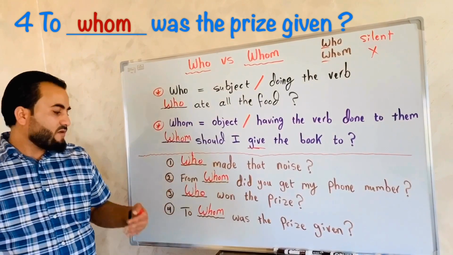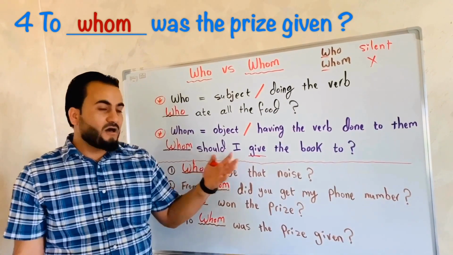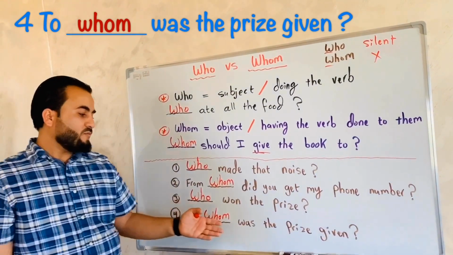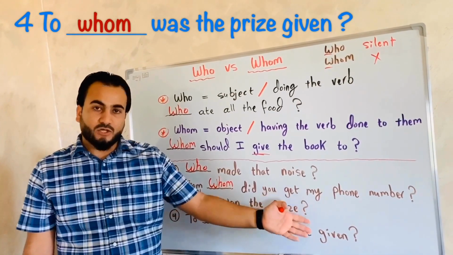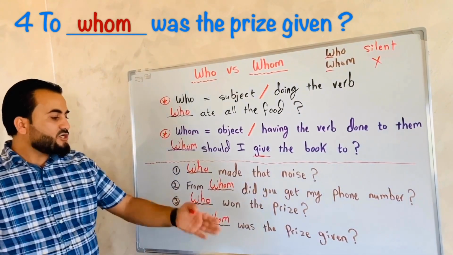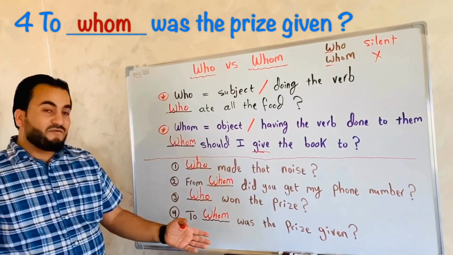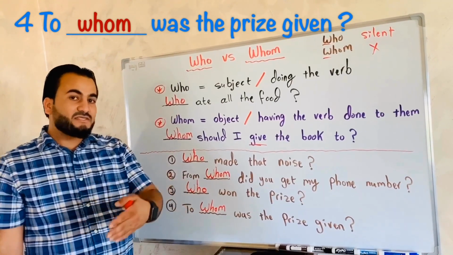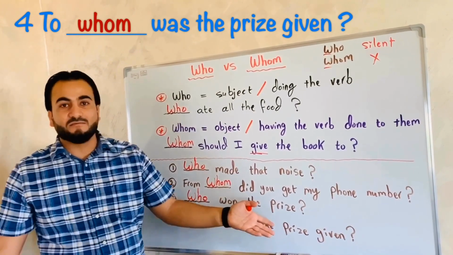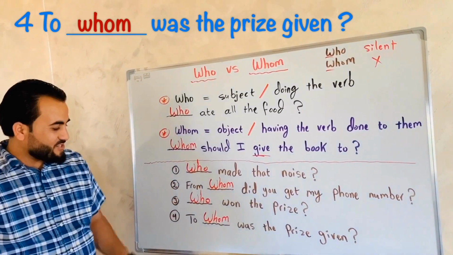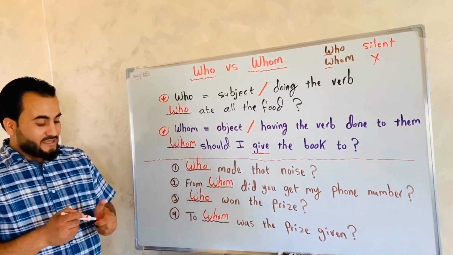So here we are asking about the object. To whom was the prize given? We can say it could be anyone. John, yes, gave his brother the prize, maybe, okay? Okay. Very nice. So the answer is to whom.